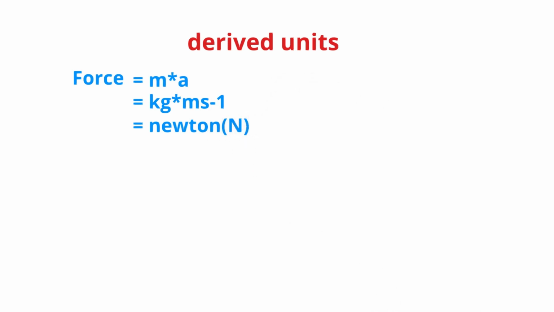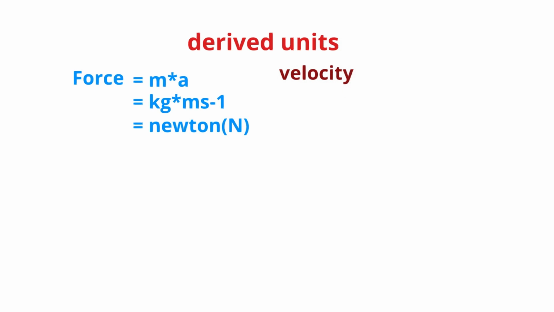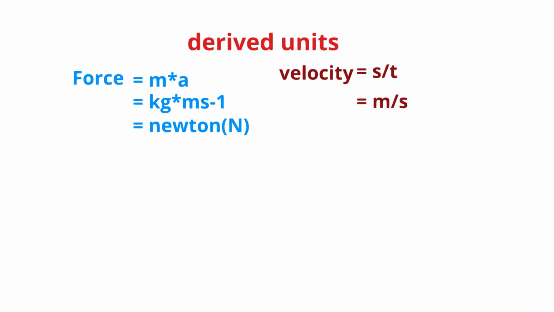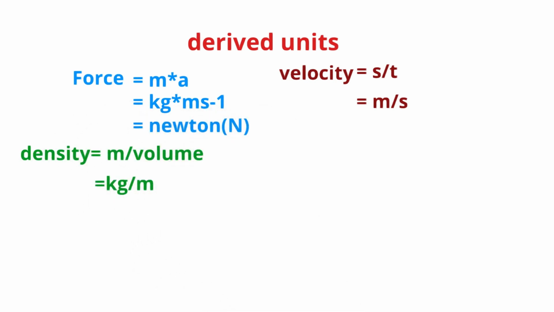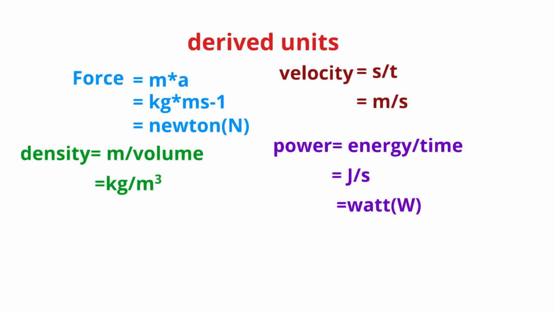So kg meter per second square is nothing but Newton. Velocity. As we know, velocity is nothing but distance upon time. Distance is measured in meter and time in second. So the unit for velocity is meter per second. Followed by density. Mass upon volume, that is kg per meter cube. Then power.